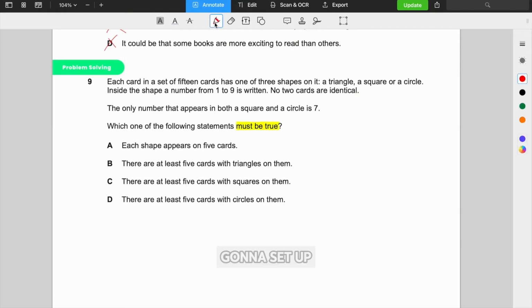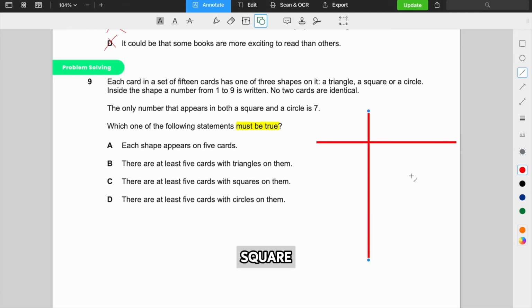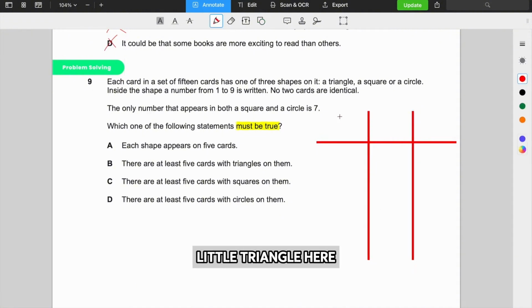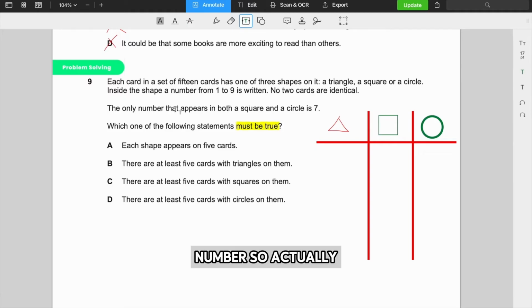What I'm going to do is set up a little table, and I'm just going to divide it into the different cards with square, square, triangle, and circle. So first of all, let's draw a little triangle here. So we have our triangle, then we have our square, and then we have our circle. Okay, so we know for sure that we will have a number. So actually, let's just read this rule.